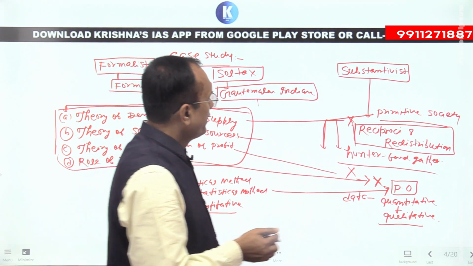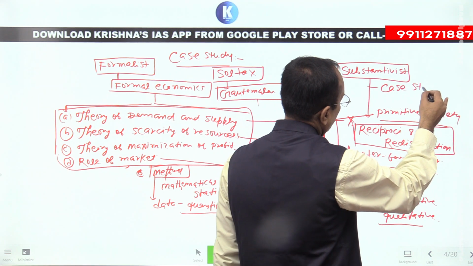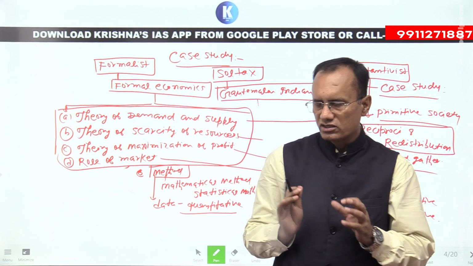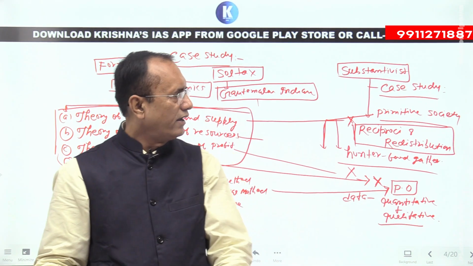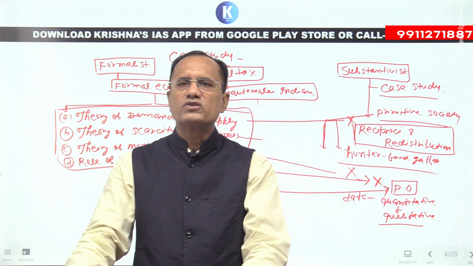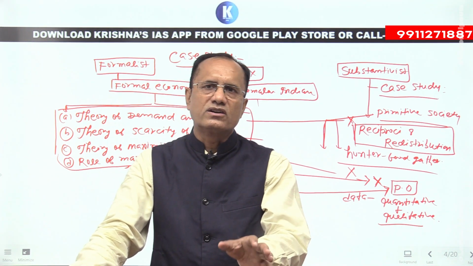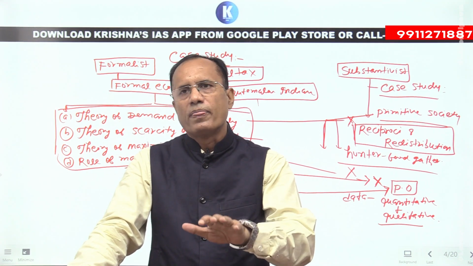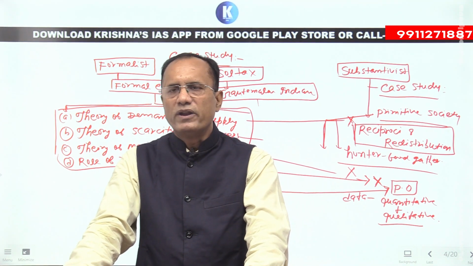But here, if you want to write a case study in favor of the substantivists, that was done by L.P. Vidyarthi. He did research in the Maler Hill tribe of Jharkhand, and he wrote a very famous book, The Maler: A Study in Nature-Man-Spirit Complex. On the basis of that research, he proposed a very important theory, the nature-man-spirit complex.